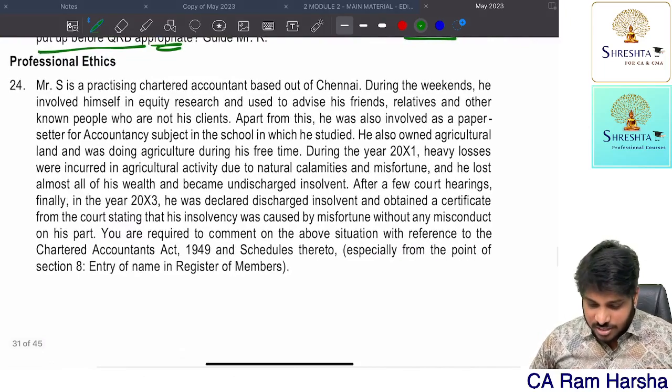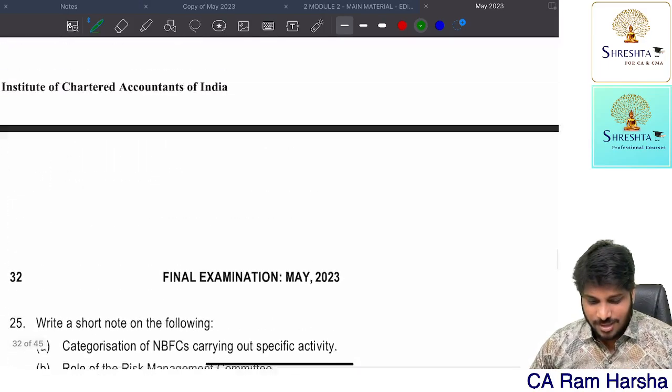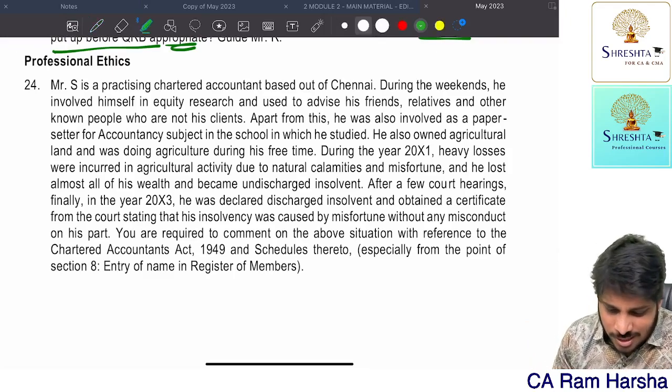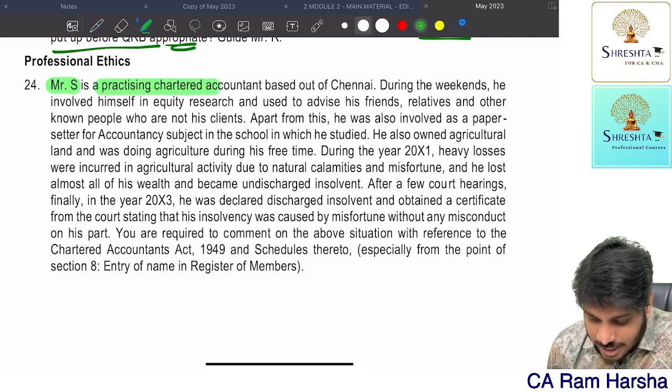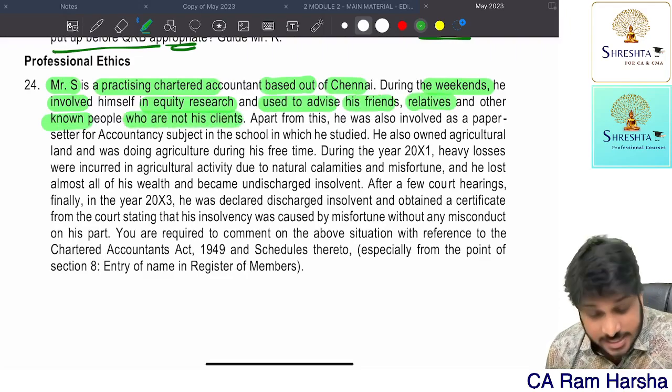Then we have professional ethics points. Professional ethics is very easy. Okay, let me explain anyhow. Mr. Yes is a practicing chartered accountant based out of Chennai. During the weekends, he involved himself in equity research and used it to advise his friends, relatives, and other people who are not his clients.